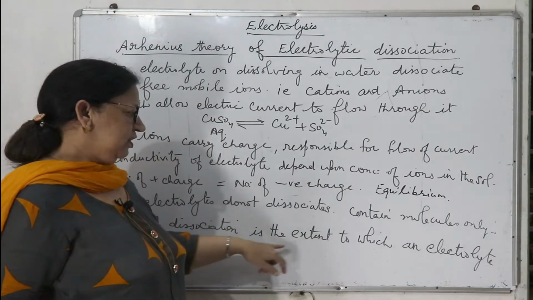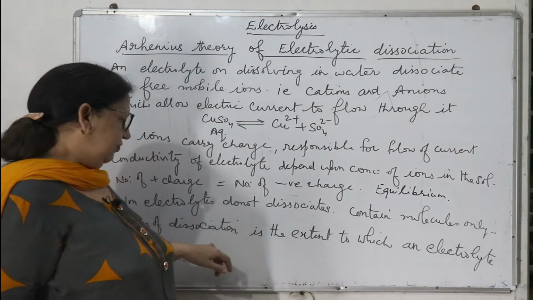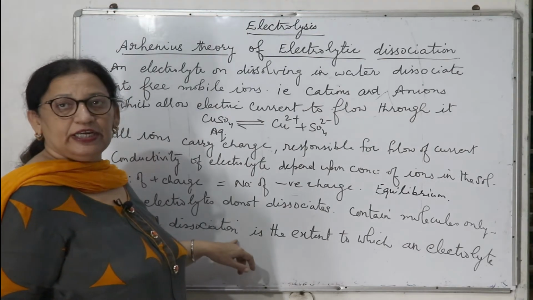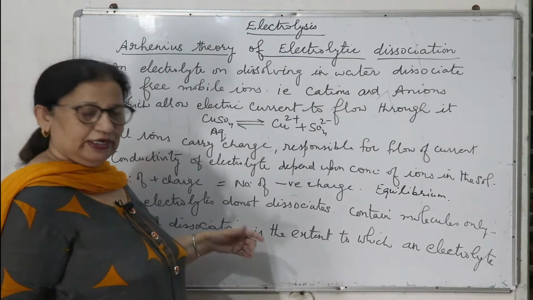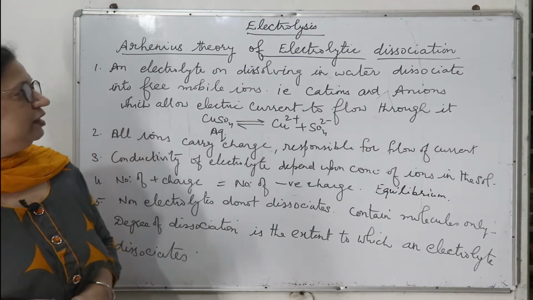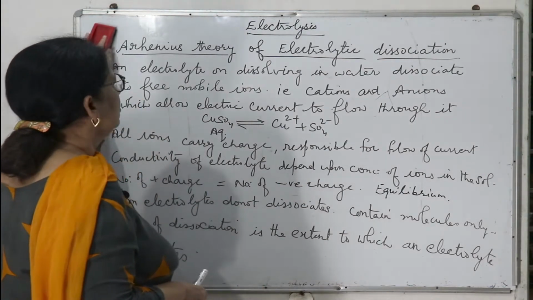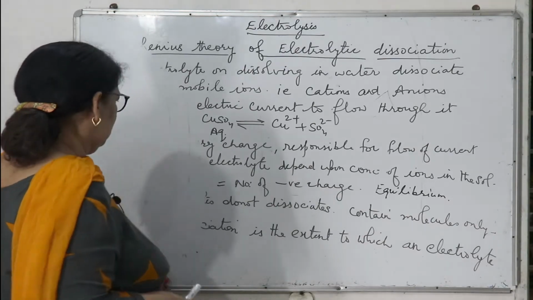Degree of dissociation is the extent to which an electrolyte dissociates. How much an electrolyte dissociates depends upon the dissociation of the electrolyte. So these are the points of Arrhenius theory of electrolytic dissociation.